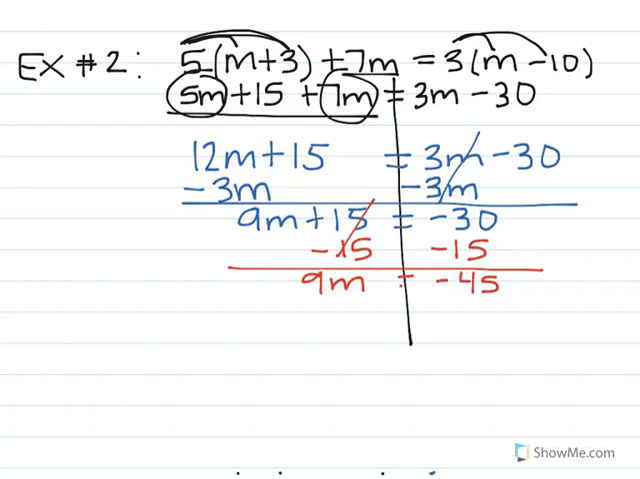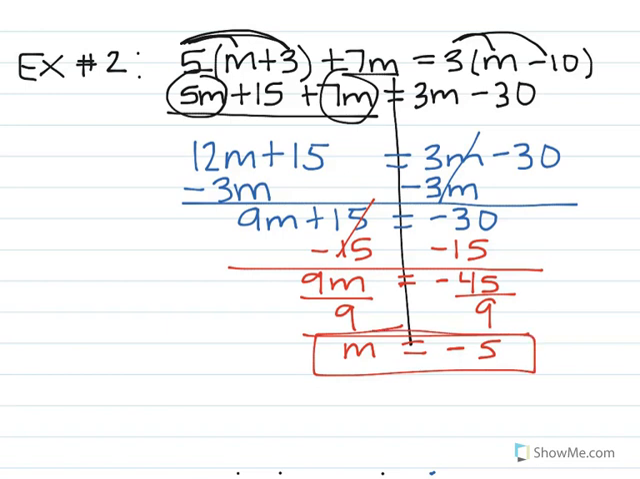Okay. So for our last step, we now need to divide. M is being multiplied by 9, so now we divide by 9. And I am left with m equals negative divided by positive is going to be a negative, and 9 goes into 45 5 times. So my final solution here is m equals negative 5.